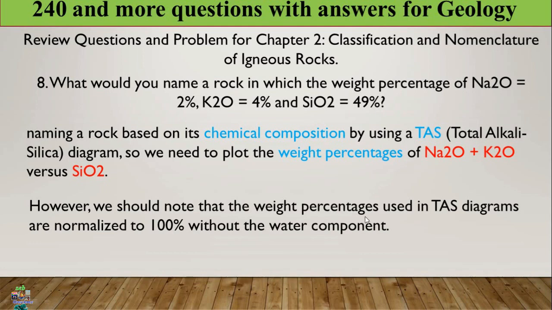However, we should note that the weight percentages used in the TAS diagram are normalized to 100% without the water component and without other content. That means the concentration is normalized to 100% using only sodium oxide plus potassium oxide with silica content. So please remember this one.